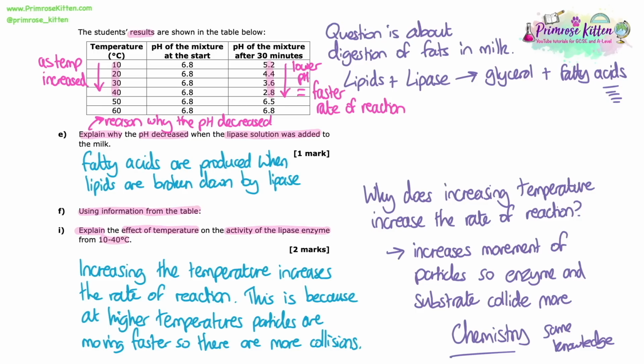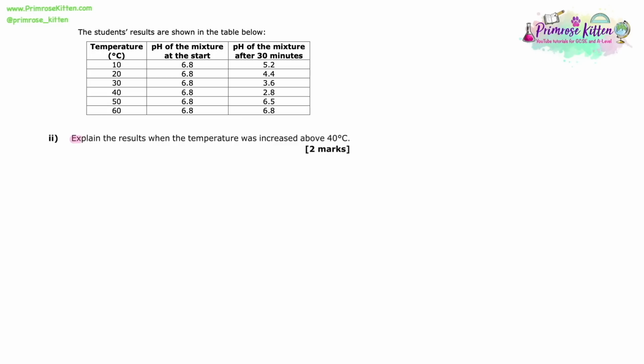But this is one of those examples where it's chemistry knowledge. We will have learned about this as well. We've done enzymes in these biology lessons, but this is also a crossover question, taking some of your chemistry rate of reaction knowledge. So now it wants us to explain the results when the temperature was increased above 40 degrees.